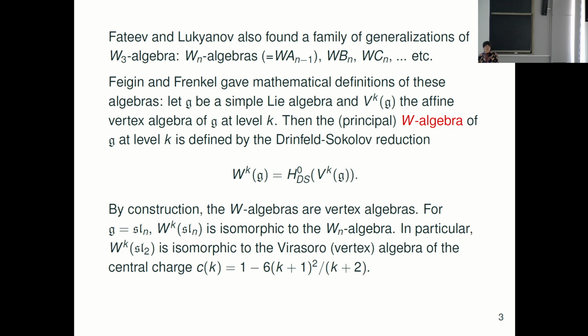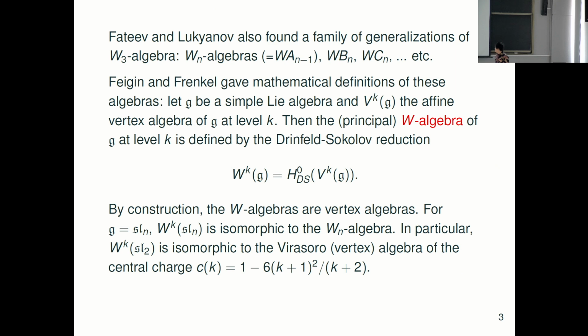Later, Boris Feigin and Edward Frenkel found a nice mathematical definition using quantum Hamiltonian reduction. In the construction, if you take g a simple Lie algebra, they associate the affine vertex algebra, which is the vertex algebra version of the affine Lie algebra. Then they take the quantum Hamiltonian reduction and get an algebra named W^k(g), called the principal W-algebra of g at level k. If you take g to be sl_n, this becomes the Wn algebra. So they recovered a nice algebra, and it's a very nice definition.